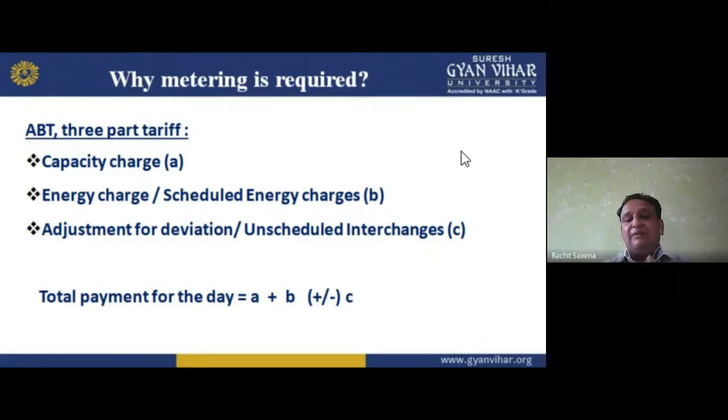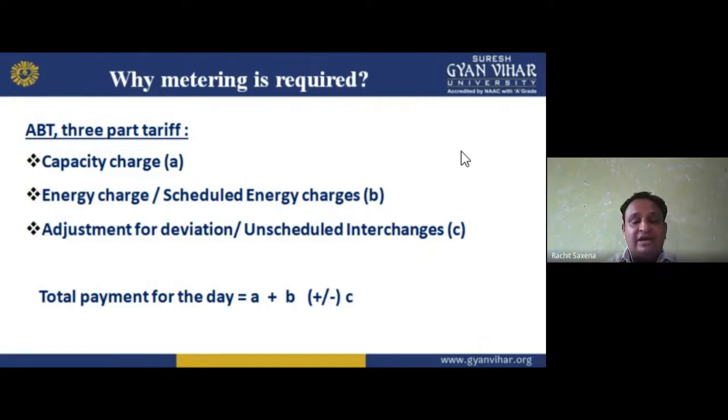Which type I have to include or which type I have to remove from it. So if I'm including, if I'm enacting, if I'm altering, if I'm inducing, we can use the plus sign. And if I want to remove that part, I use minus. So that is why it is written here.